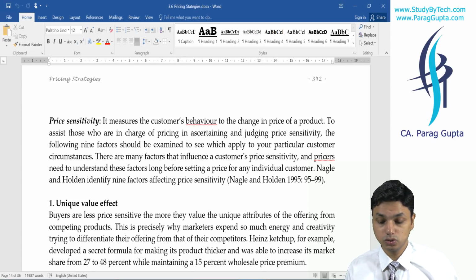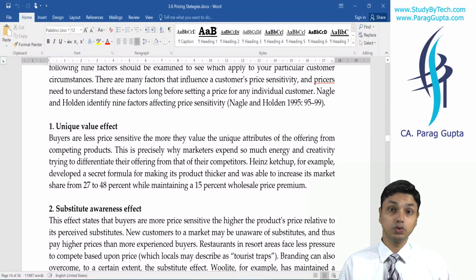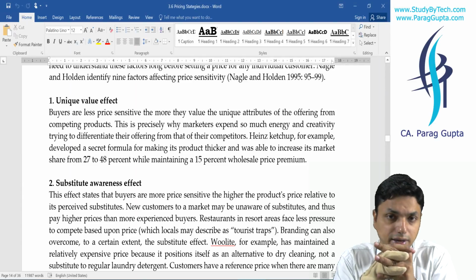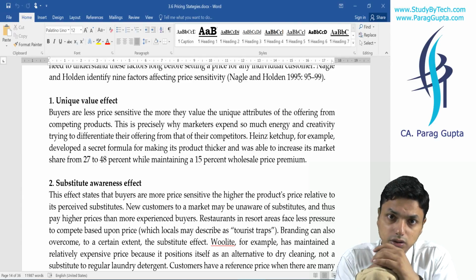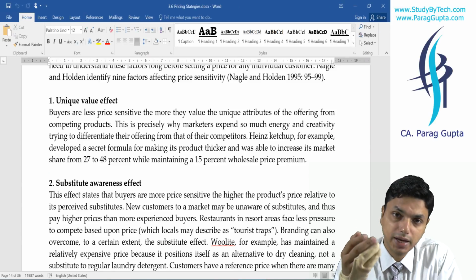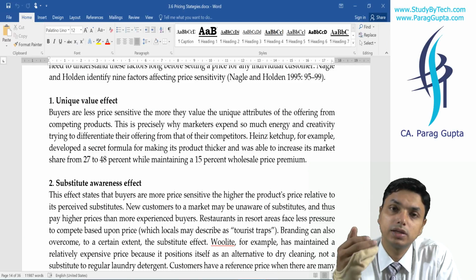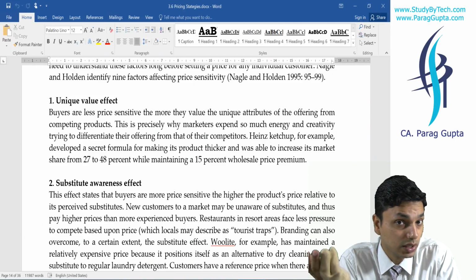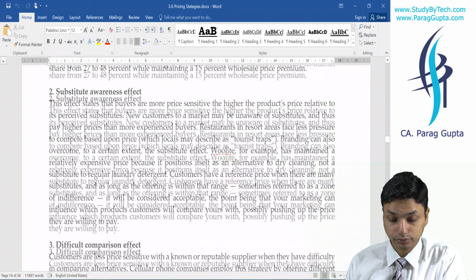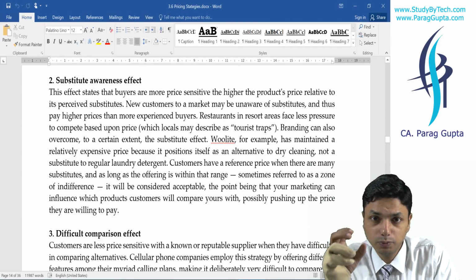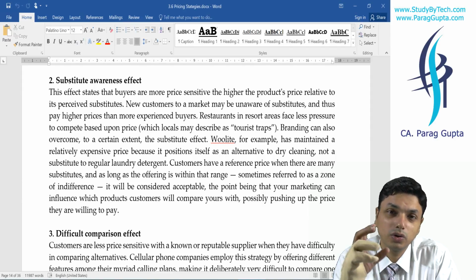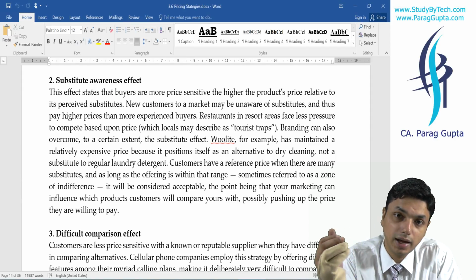For example, first is the unique value effect. If a certain product has unique value, that product will definitely have an edge. When that product has an edge, that product will be sold at some extra price. We will be able to sell that product at an extra price because of its unique value. I gave you at that time the example of Heinz ketchup. It was thicker. Substitute awareness. If people are aware that there are substitutes available, obviously you may not be able to price at a very high amount.